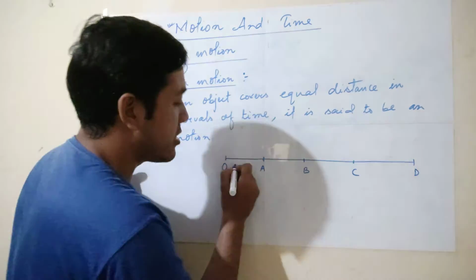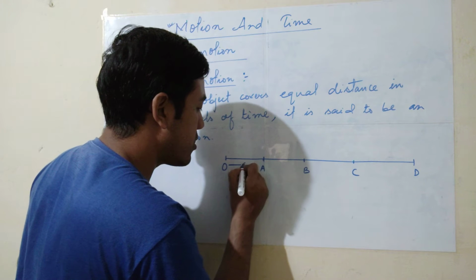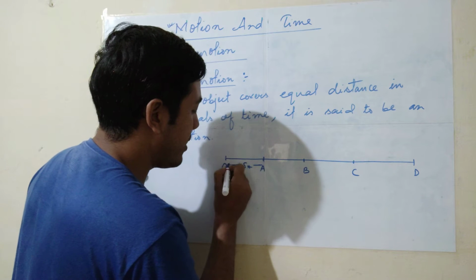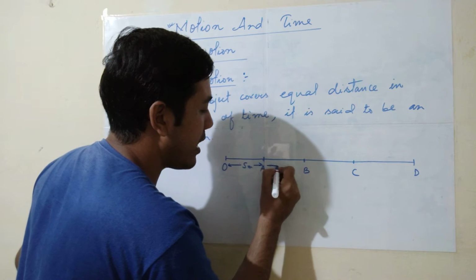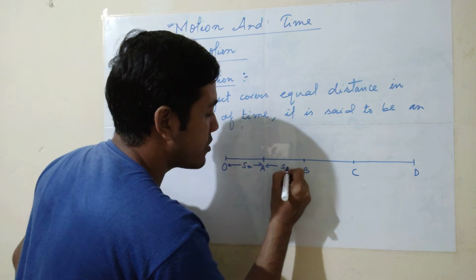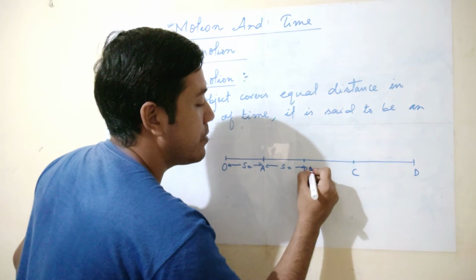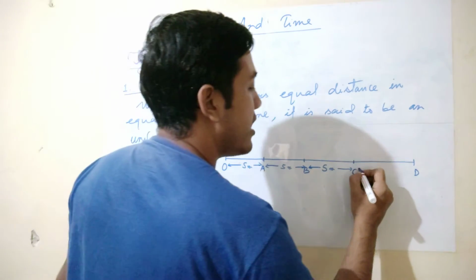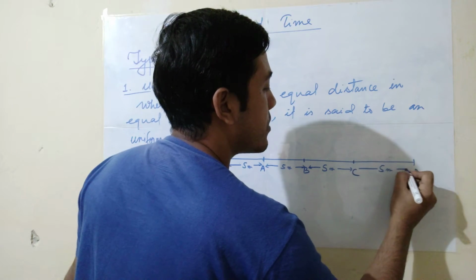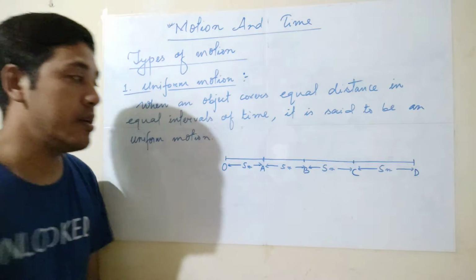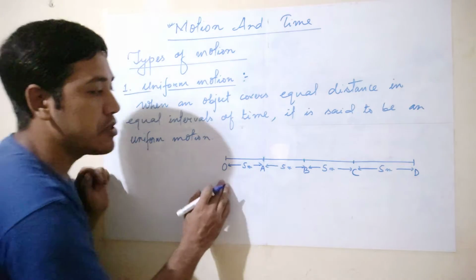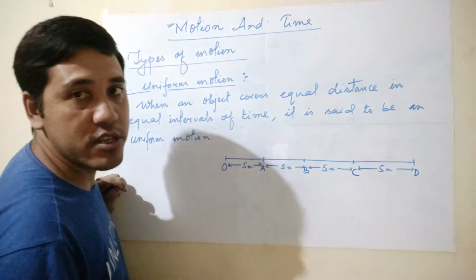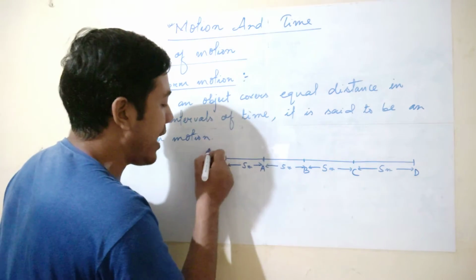The distance between O and A is 5 meters. Same thing, A and B also 5 meters, B and C also 5 meters, and C and D also 5 meters.